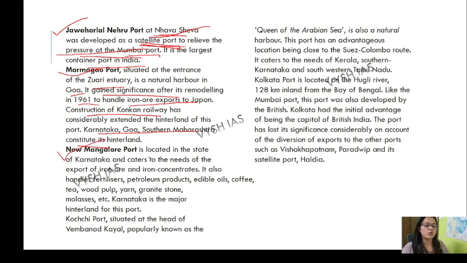Now, New Mangalore Port is located in the state of Karnataka and caters to the export of iron ore and oil concentrates. It also handles fertilizers, edible oils, coffee, tea, wood, yarn and all this. Karnataka is the major hinterland of this port.